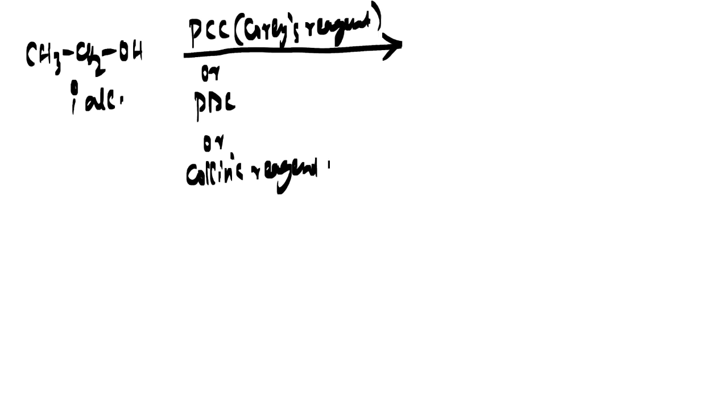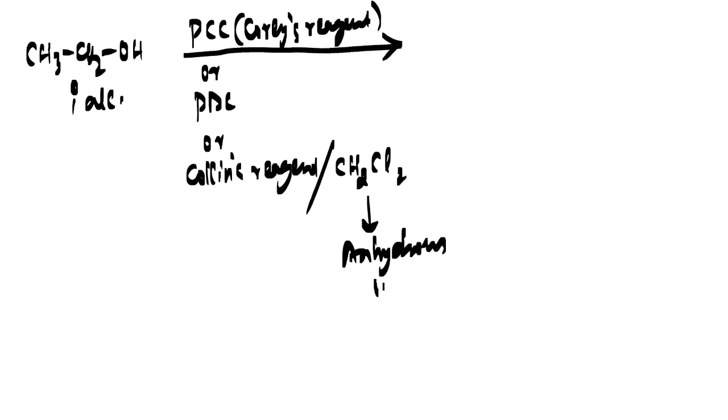You can do it in anhydrous medium, and in that anhydrous medium you will be using CH2Cl2, that is basically called dichloromethane. So this is basically your anhydrous medium without water. So water you are not using.